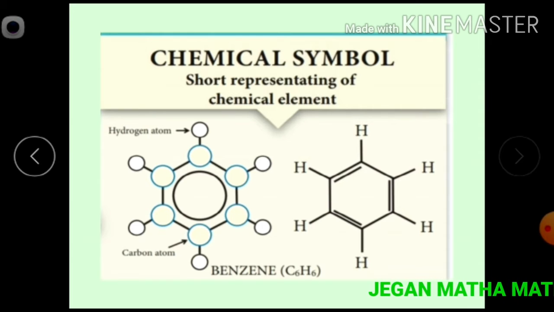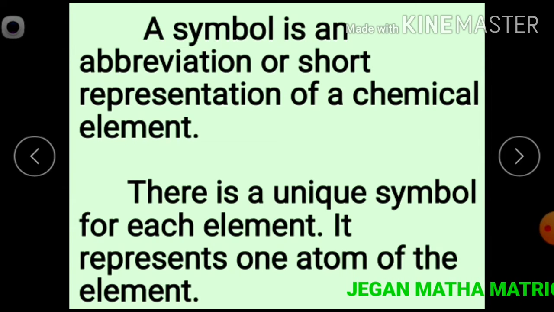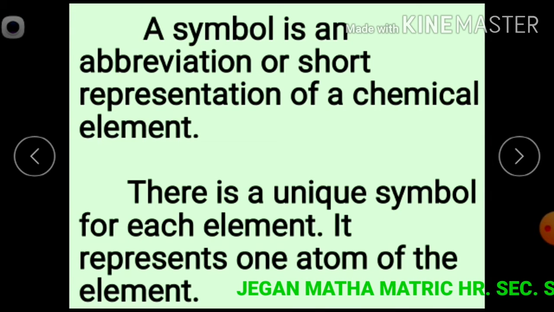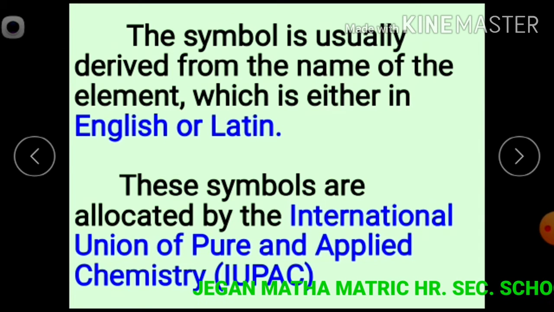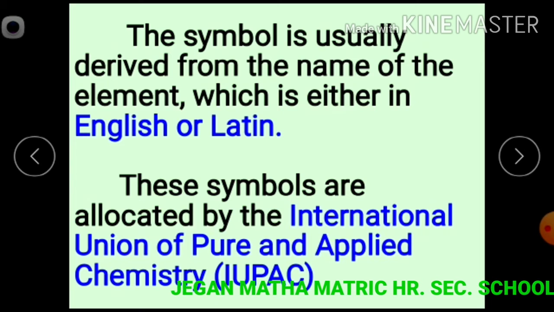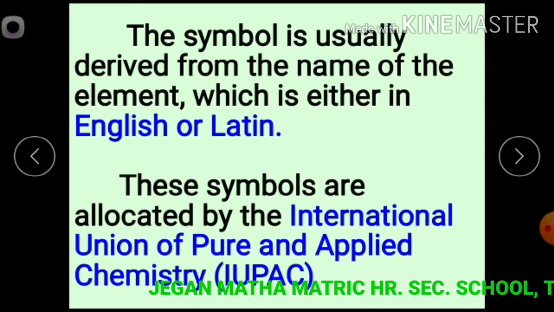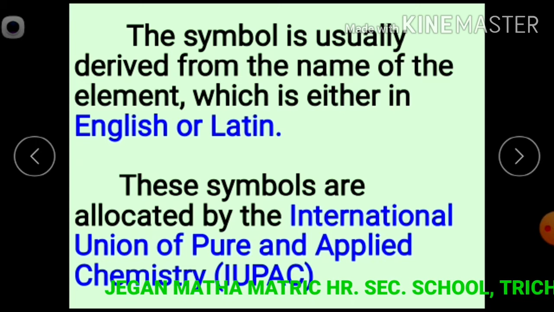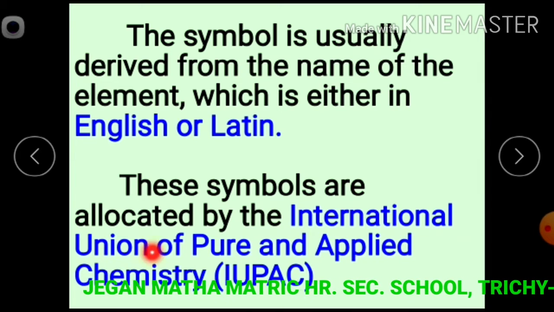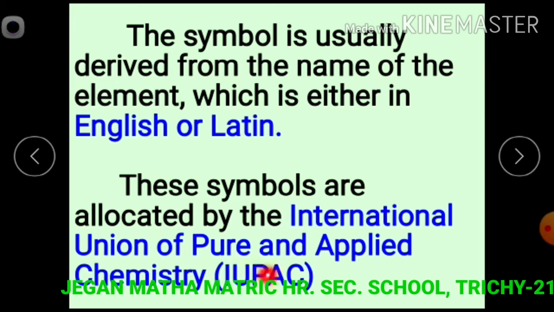Chemical symbol is a short representation of a chemical element. A symbol is an abbreviation or short representation of a chemical element. There is a unique symbol for each element. It represents one atom of the element. This chemical symbol is usually derived from the name of the element, which is either in English or Latin. These symbols are allocated by the International Union of Pure and Applied Chemistry, IUPAC.